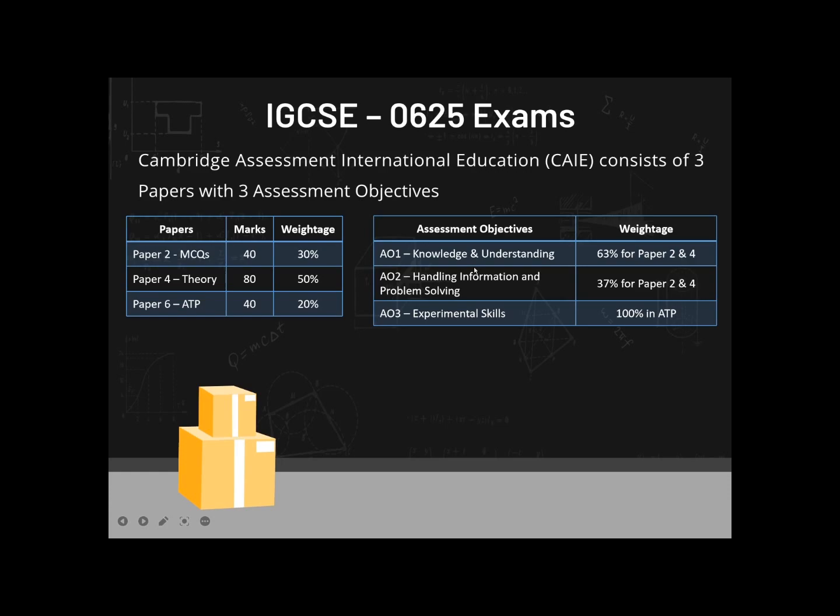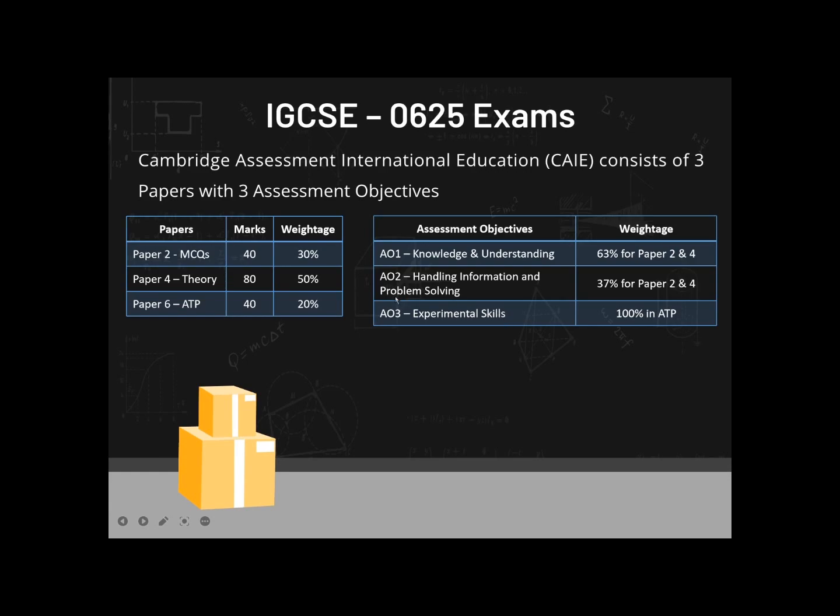And for the second assessment objective, you have to handle information that is provided in the paper and solve a certain problem. So it's problem solving skill, or you can say higher order thinking, that is required. And AO3, which is experimental skill, is entirely dealt with in an independent way, right? So AO1, understanding and knowledge, holds up to 63% of paper 2 and paper 4 in terms of questioning. And AO2, which is handling information and problem solving, comprises 37% for paper 2 and paper 4. And mind that both these are inclusive in experimental skills.